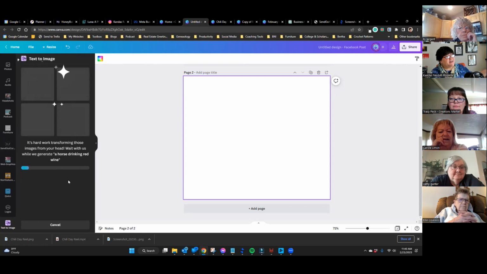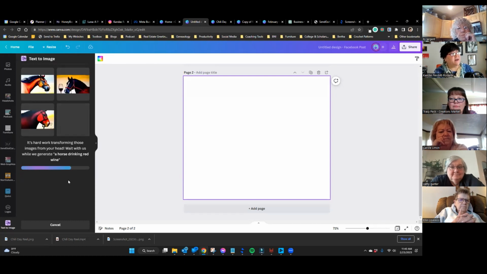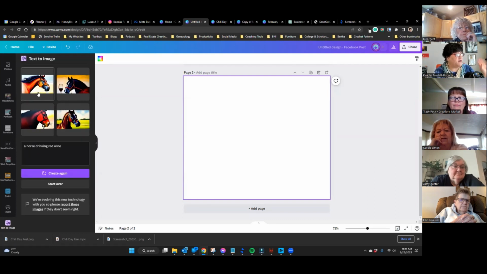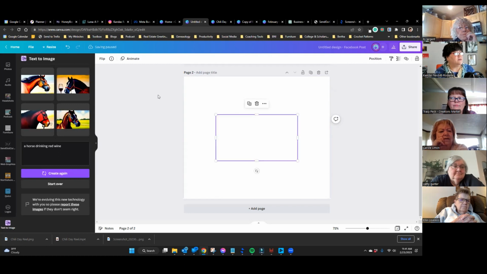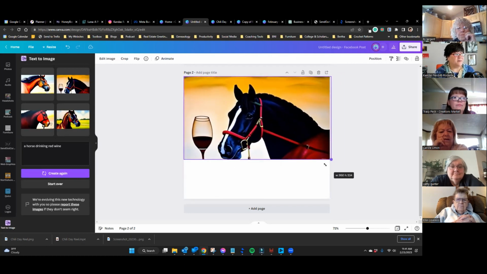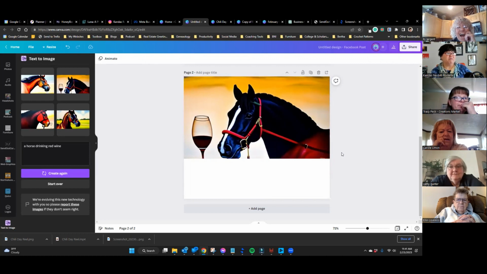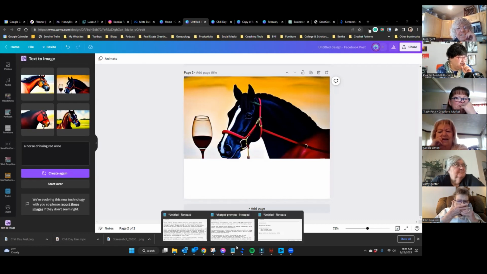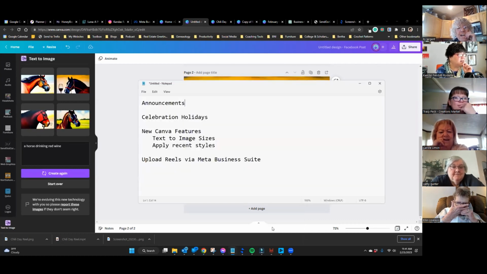So this feature here, a lot of the other AI image creators don't do any shape other than square. So here's one. That's actually not bad. That's actually a really good one. So that's the first feature I wanted to tell you about. And I made myself a note because okay.